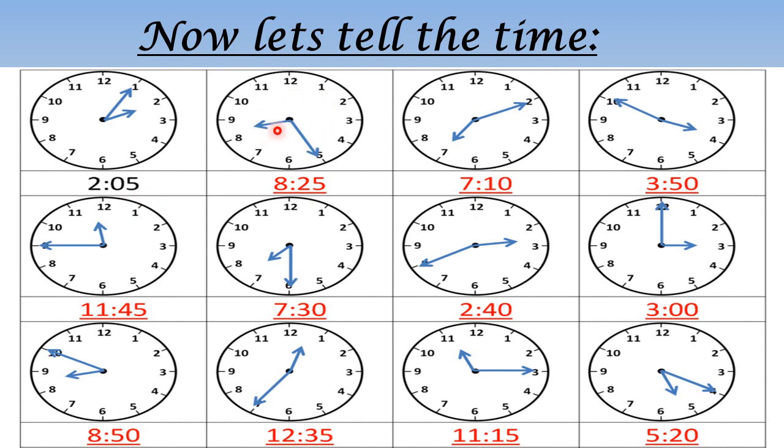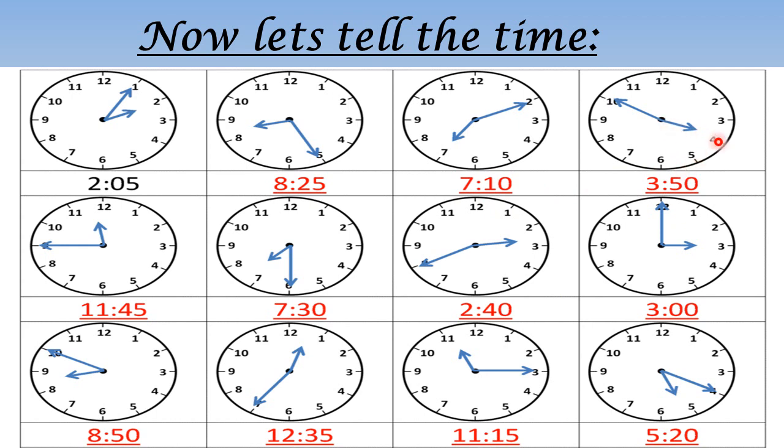Here, you can see the hour hand is between two numbers, like it is between 8 and 9. So we will always take the previous number because the hour hand has not reached 9 yet. So for the hour, we will write here 8. And for the minute, we will say 5 into 5, that is 25, because the minute hand was at 5. So it is 8:25. In this watch, you can see the hour hand is at 7. So we will write 7 here. The minute hand is at 2. We will write 5 into 2, 10. So it is 7:10.